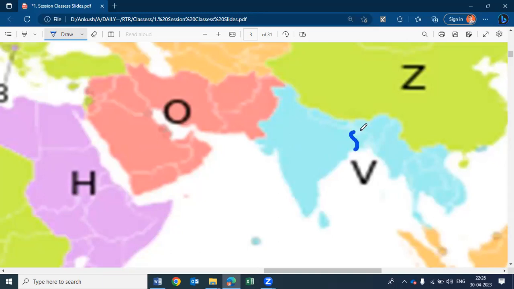Somewhere in this region, here Bangladesh comes, and our India is a little ahead of Bangladesh also. Beyond Bangladesh there is also India. Our Indian map is such in the northeastern region that in between, Bangladesh comes.